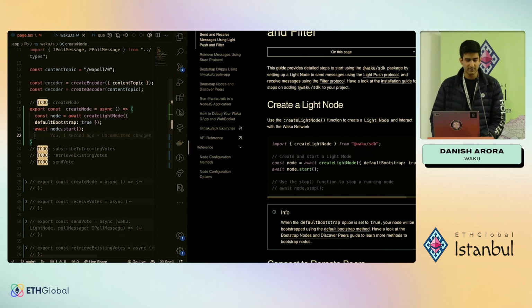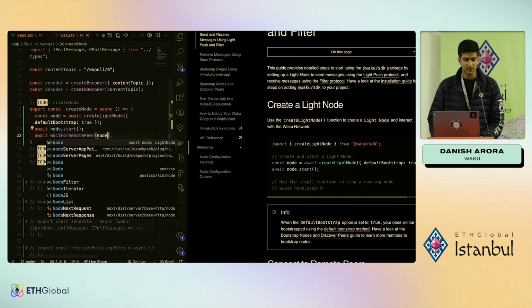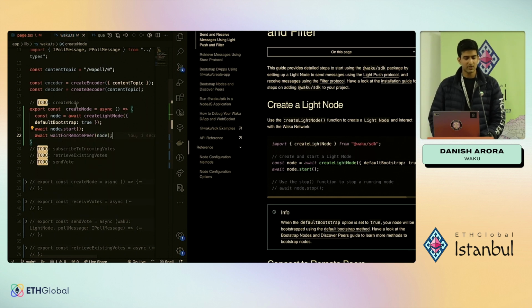One key point here is we are attempting connections to the network now. We have to wait to ensure that we can use the protocol. So one simple helper function here is what we call waitForRemotePeer, and we're going to pass it the node. This function is pretty much all it takes to create a node. And at this point, if this function just returns cleanly, this means you are connected to the network, right? And now we want to be able to subscribe to the messages from the network.